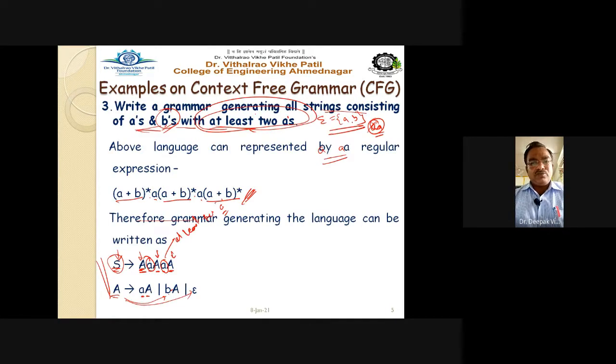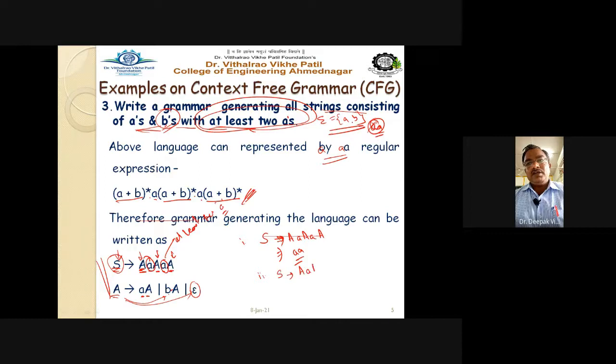Suppose we want to check whether this grammar is correct or not, so let us try to derive it. For the definition of A, I will first put epsilon. If I put epsilon, definitely I will get here two A. This is the first case. Now the second case: again take the start symbol and start deriving.